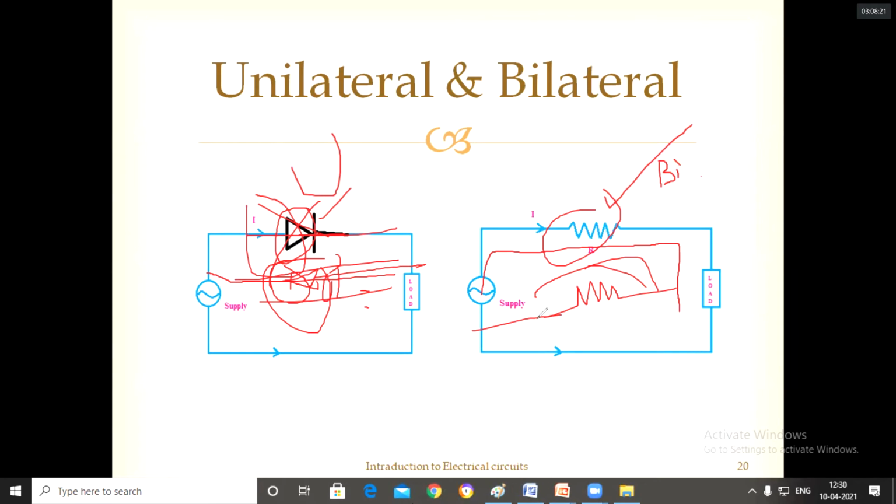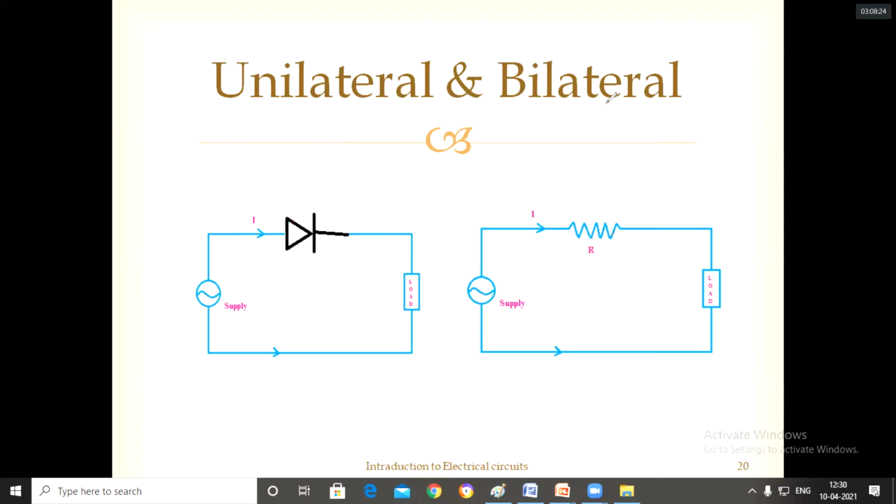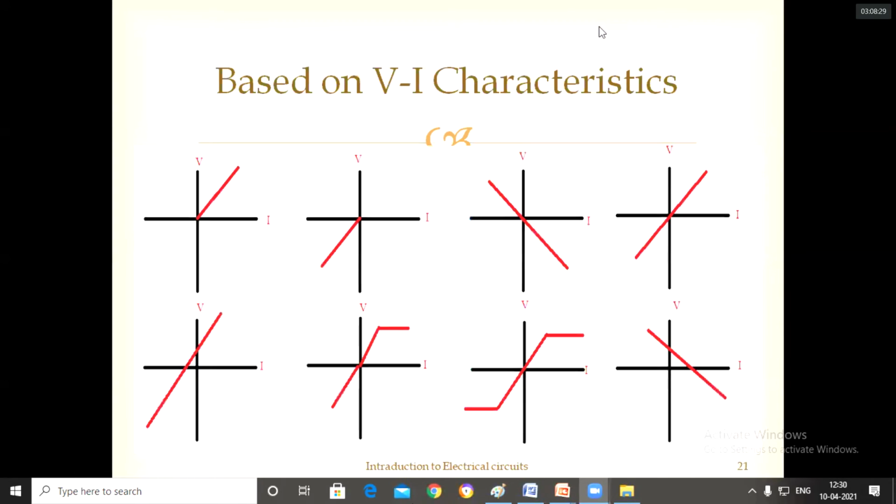So we can write this from the VI characteristics. It is also a symbol. So this is the VI characteristics. If you want to say it with the help of the VI characteristics, the impedance of that VI characteristic should be the same at all times. See here, impedance means Z equal to V by I ratio.